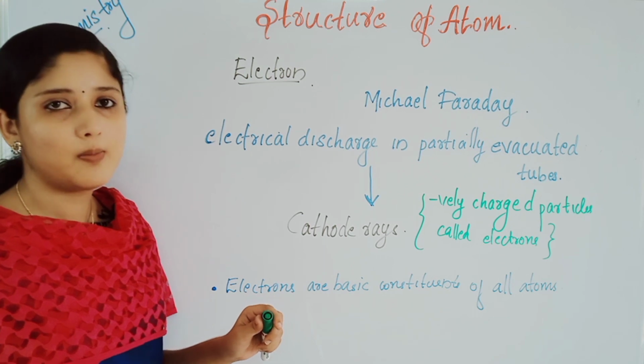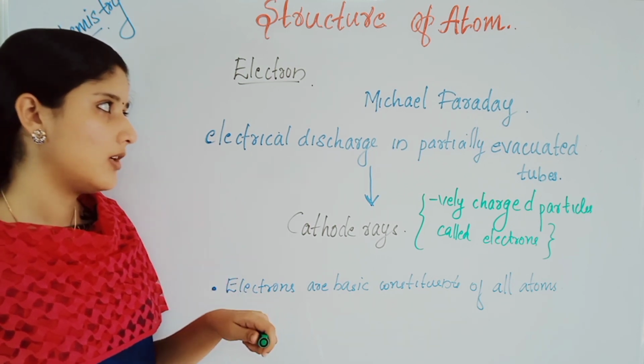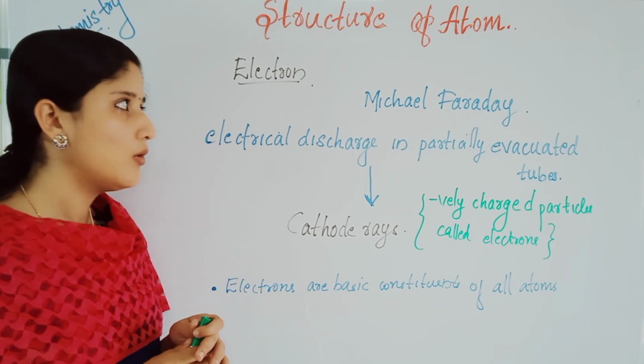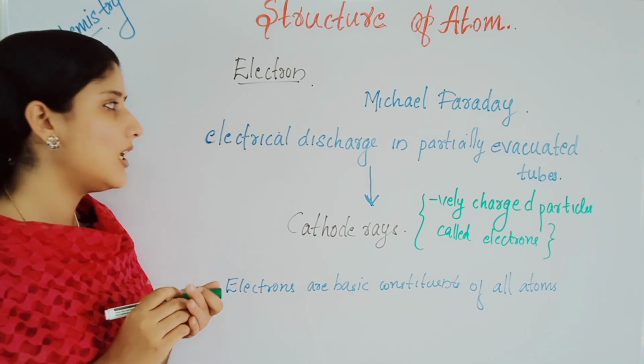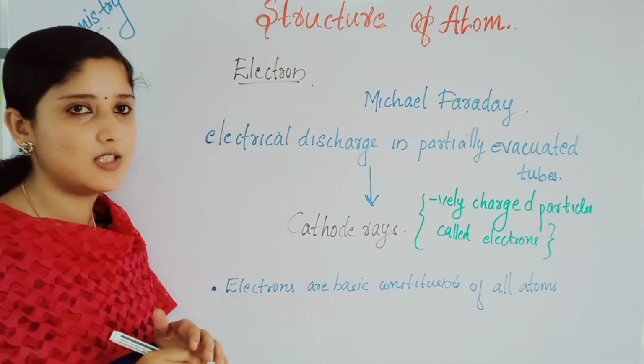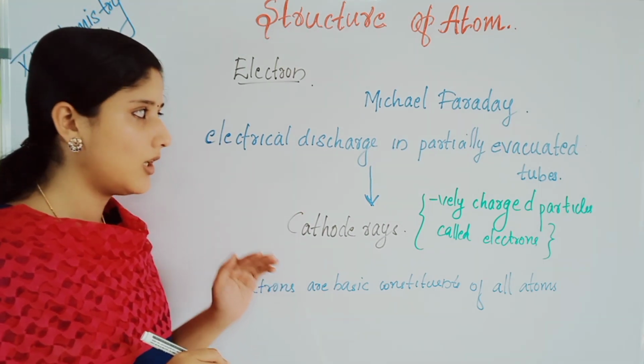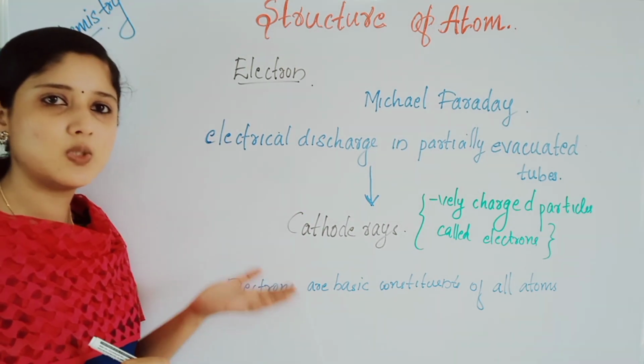We can discuss the discovery of the electron. It was Michael Faraday who first told about charged particles when he was studying electrical discharge in partially evacuated tubes. This is the experiment, no need to study the experiment in detail.